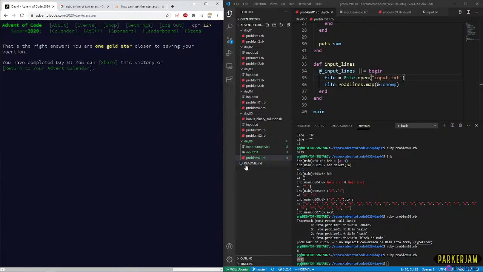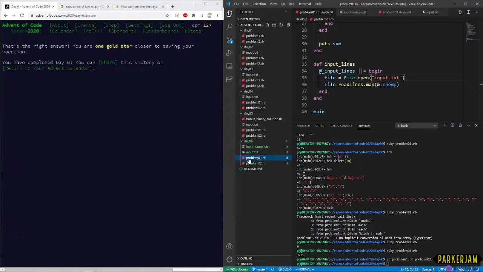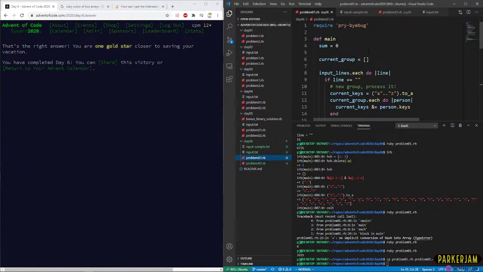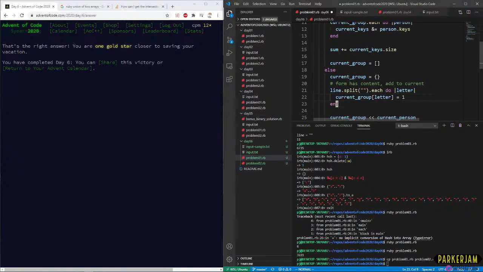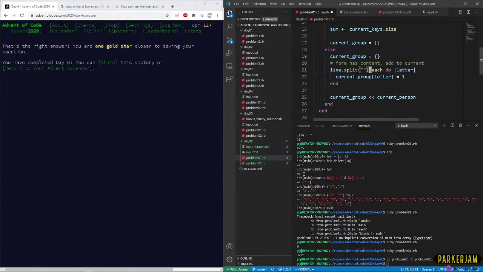What I'm going to do right now is I'm going to fix up problem 1 to make it actually match what we had for problem 1. We did not have this current keys nonsense. Let's just call it current group. Current group, we add the letter.